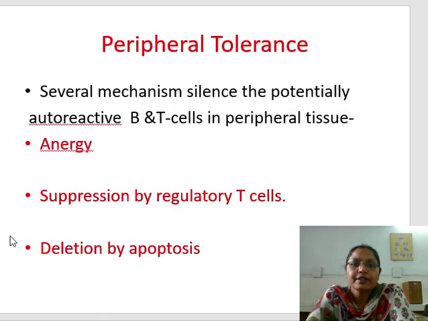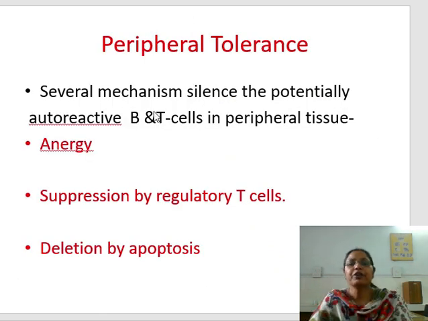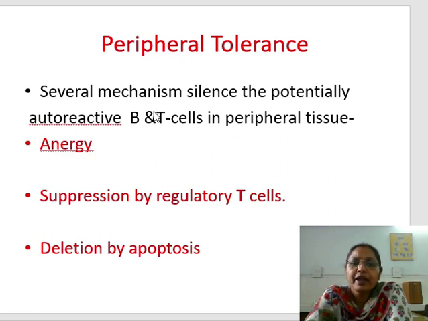Now in the peripheral tolerance, several mechanisms silence the potentially autoreactive B and T cells in the peripheral tissue. So B and T cells from the central organs like the thymus and the bone marrow come into the periphery. Only a small subset comes into the peripheral circulation or the peripheral lymphoid organs, and there are different mechanisms by which they are tolerated.